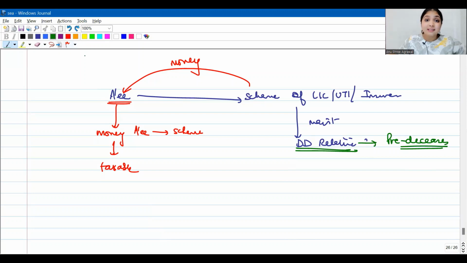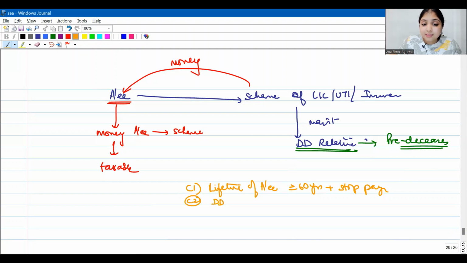Now listen to the amendment. They have inserted a new point, a new subsection under 80DD. That new subsection says, in case a situation like this exists where condition number 1, during the lifetime of the assessee itself, but after he reached at least 60 years of age and stopped making payment, the dependent disabled relative has received money from the scheme.